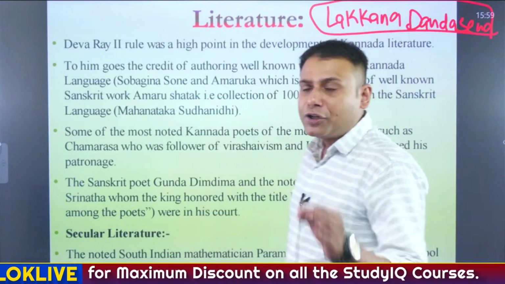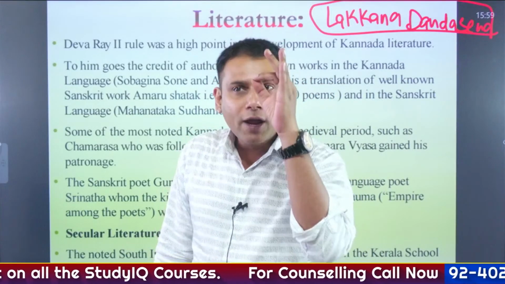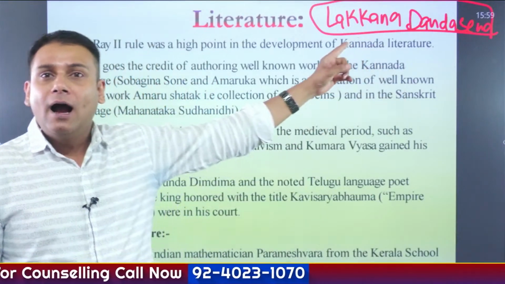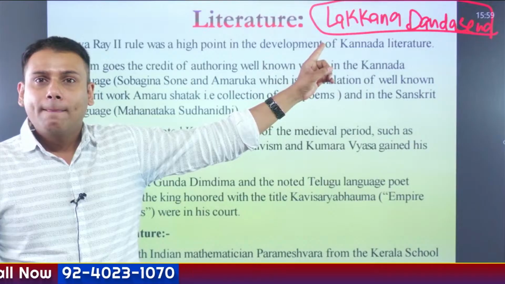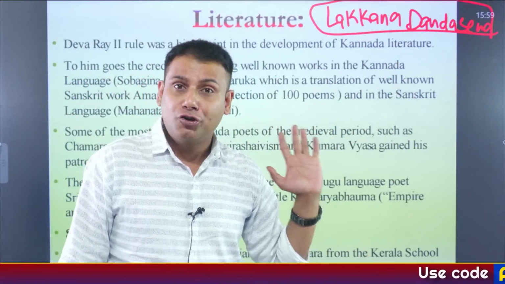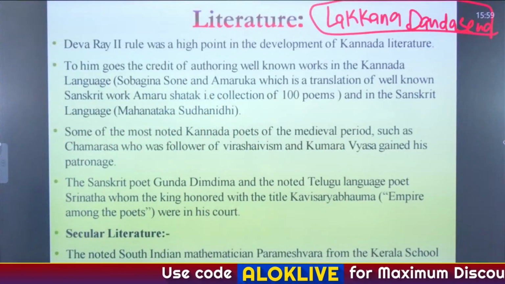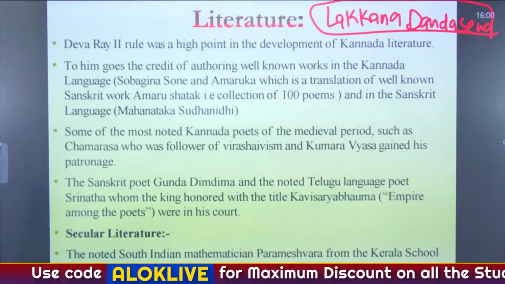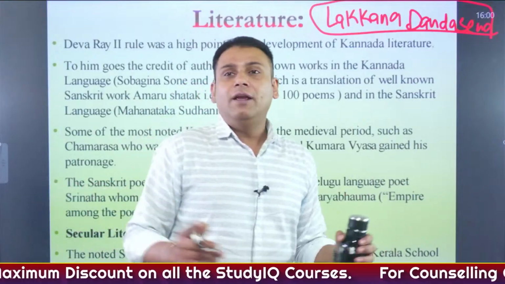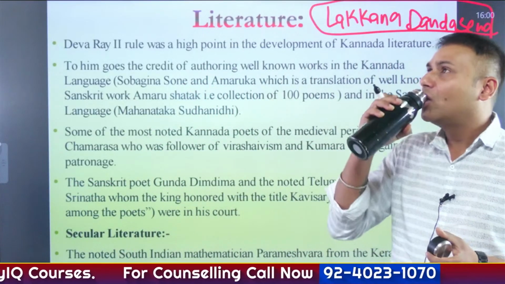He was one of the military commanders of Deva Raya II. So one of the most important aspects that you need to remember: the Virupaksha temple located in Hampi was reconstructed by Lakan Dandesena, one of the military commanders, one of the Nayaks of Deva Raya II. Got it? He had the title Gajbetakar. And what is Gajbetakar? It basically means hunter of the elephants. Now let's understand some factual part.